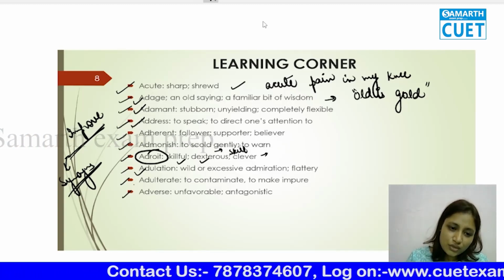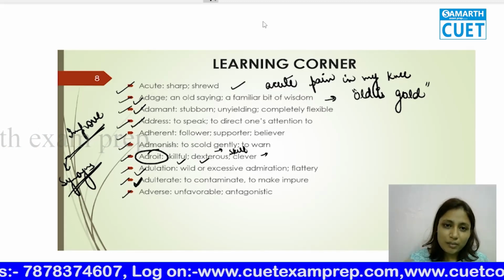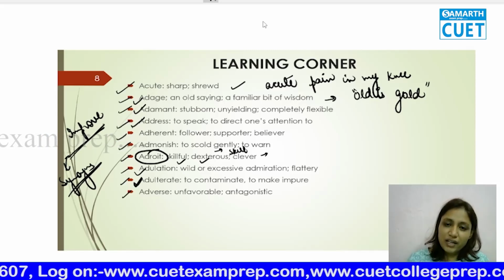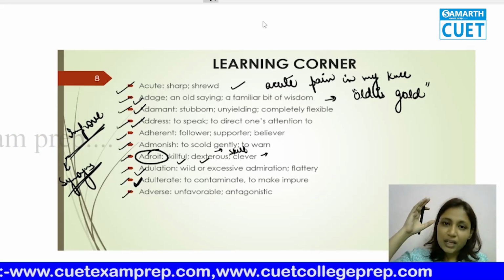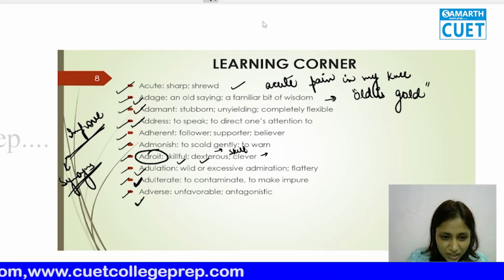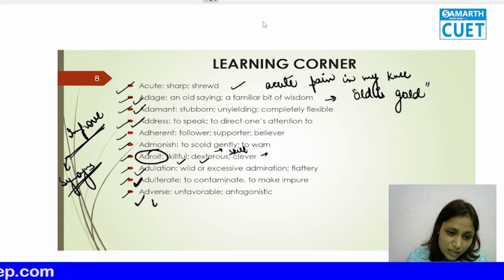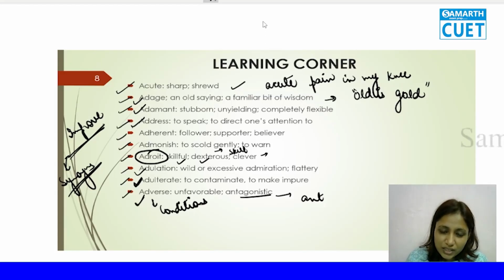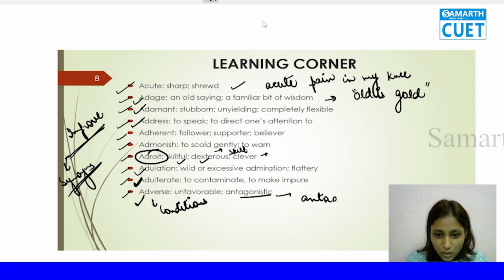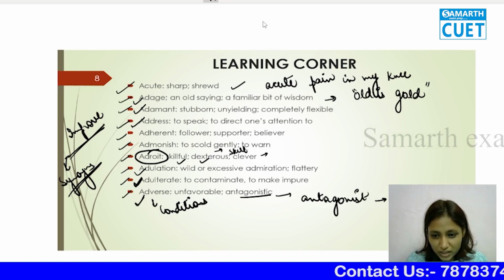Adulterate, science students must be knowing. Adulterate means to contaminate, to make something impure. Clean water was kept, I have adulterated it with color. So now it is all bad. Adverse means unfavorable. Adverse conditions. Adverse is usually used with conditions, unfavorable conditions. Or antagonistic. Antagonist is also a word which is opposite to protagonist.